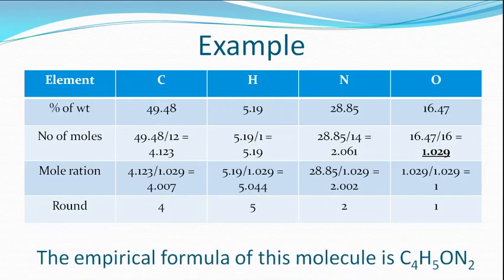Next, in this way we have calculated the empirical formula of this molecule. Carbon is 4 times, therefore C4; hydrogen is 5 times, therefore H5; nitrogen is 2 times, therefore N2; oxygen is 1 time, therefore O. By this method we can calculate the empirical formula. But how can we calculate the molecular formula? In order to calculate the molecular formula, we need the molecular weight. The molecular weight can be obtained from mass spectral data.